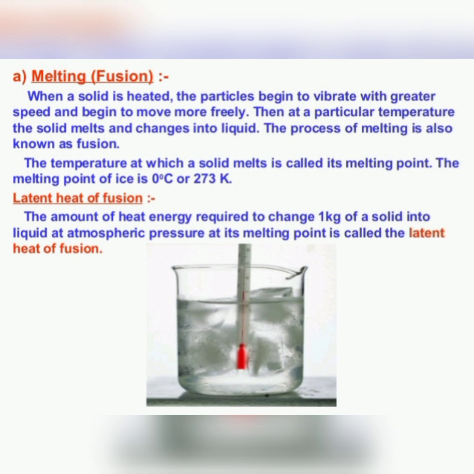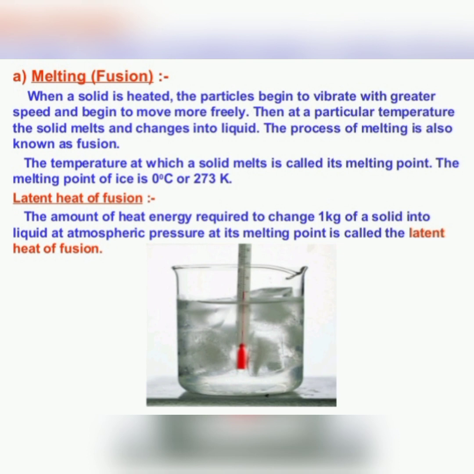So now what is the latent heat of melting? The amount of heat required to change 1 kg of a solid into liquid at atmospheric pressure at its melting point is called the latent heat of fusion, because during the process of melting we are continuously providing heat, but at the fixed point the temperature is not increasing.